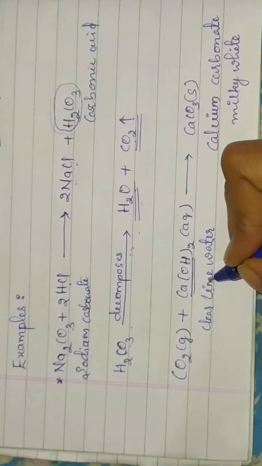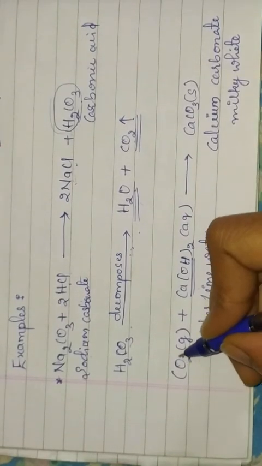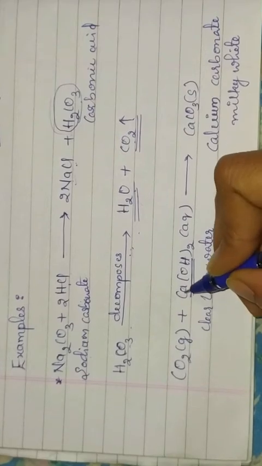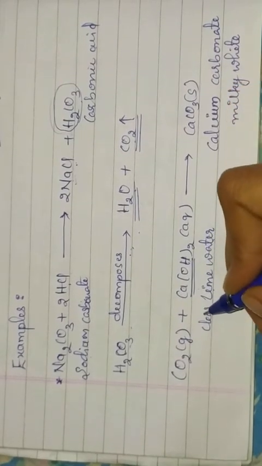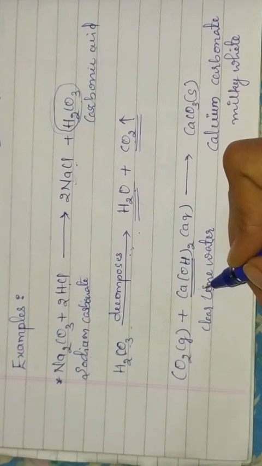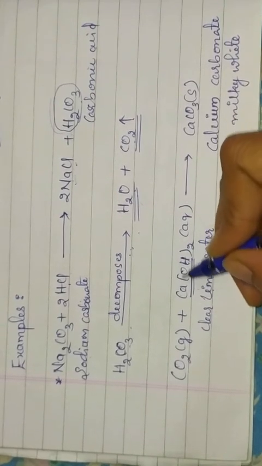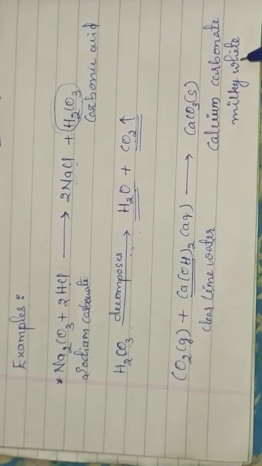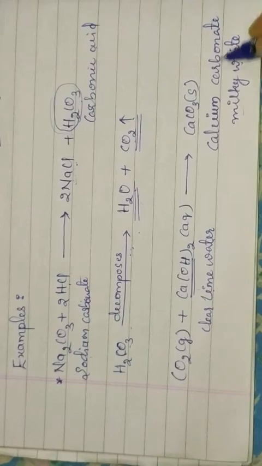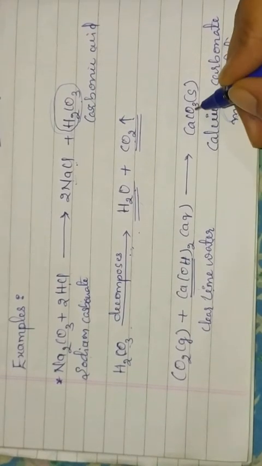It looks like water. Okay. When carbon dioxide released is passed through the clear lime water, the clear solution turns into milky white. This milky white is nothing but calcium carbonate.